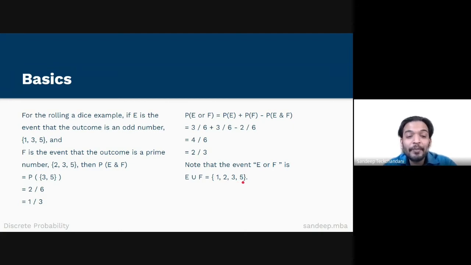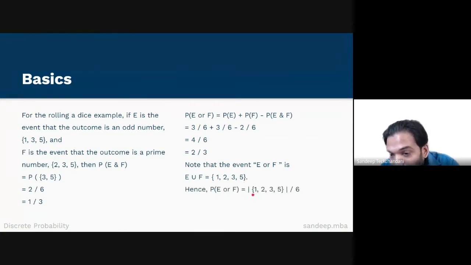Therefore, the probability of E or F is equal to the number of outcomes in E or F upon the total number of outcomes. The number of outcomes in E or F is 1, 2, 3, and 5. So we have 4 possible outcomes upon 6. Therefore, 4 upon 6 is equal to 2 upon 3.